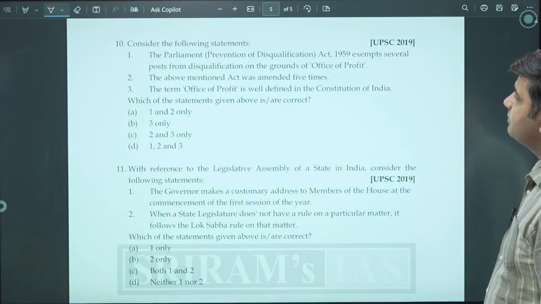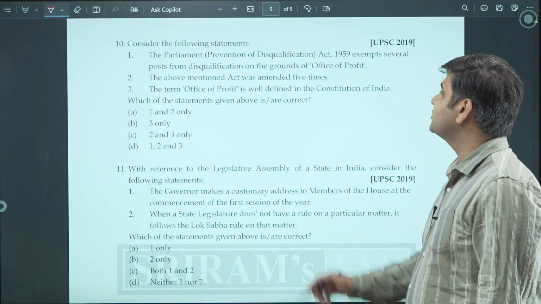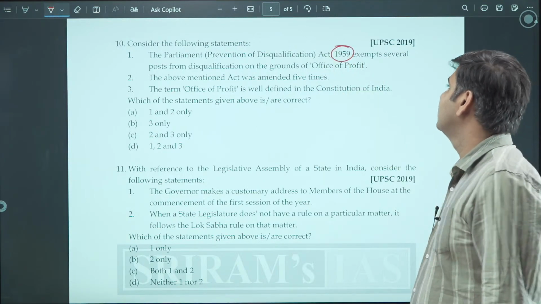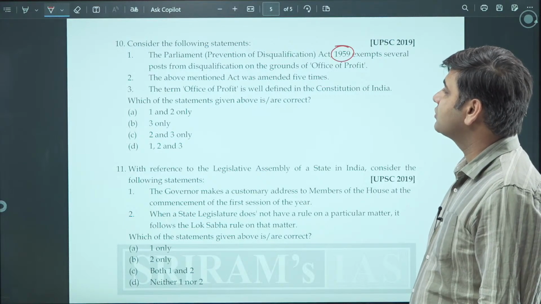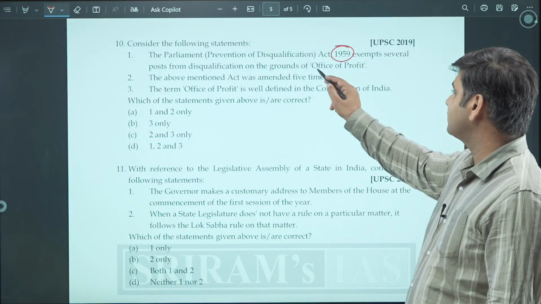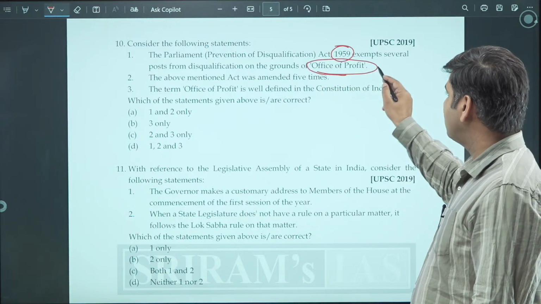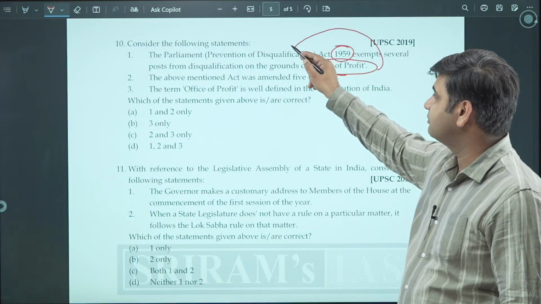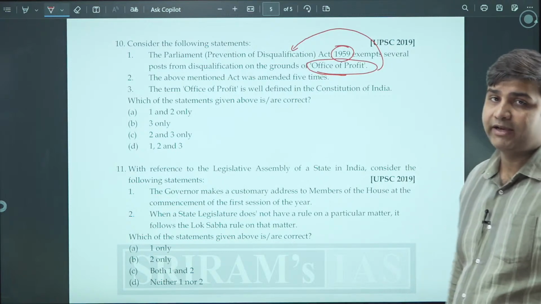Question number 10. The Parliament Prevention of Disqualification Act of 1959 exempts several posts from disqualification on the ground of office of profit. So for office of profit, refer to this particular act.